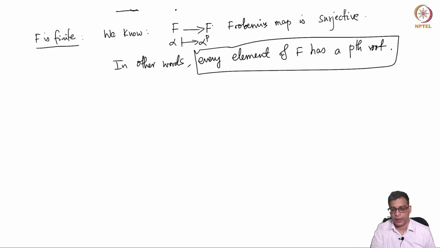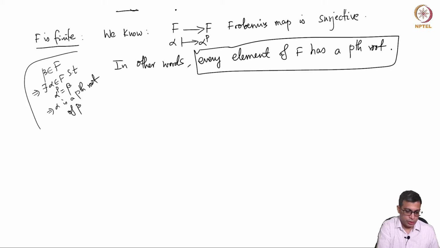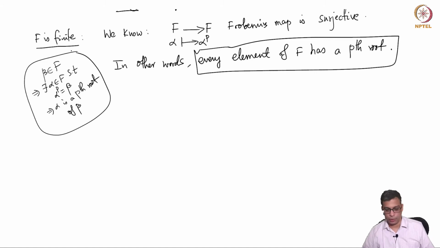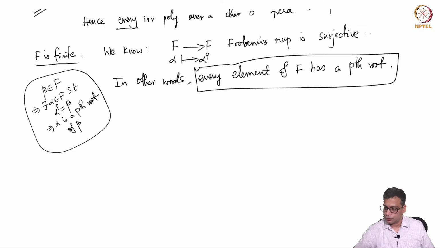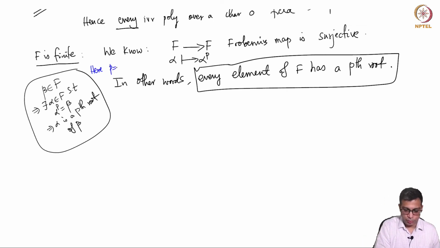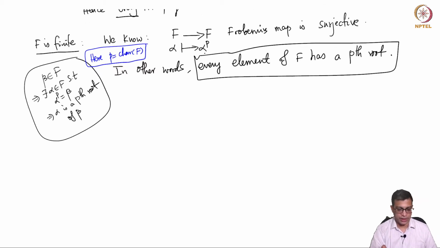Because you take any element of capital F, it is in the image of this map. If you take beta in capital F, there exists alpha in capital F such that alpha power p equals beta. So that means alpha is a pth root of beta. So every element of a finite field has a pth root. By the way, p is the characteristic of F. Every finite field will have positive characteristic, and that characteristic is a prime number. So p is that prime. I should have said that here. So p is the characteristic of F.